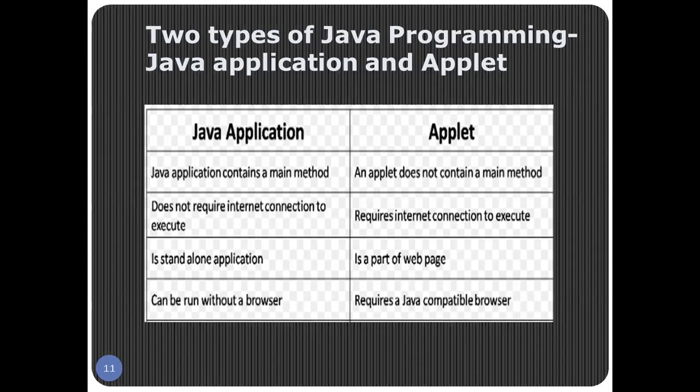A Java application can run without a browser, whereas an applet requires a Java compatible browser. So basically there are two types of Java programming. Number one, Java application, and number two, the internet application of Java, which is also known as an applet. I hope this concept is very much clear to you.